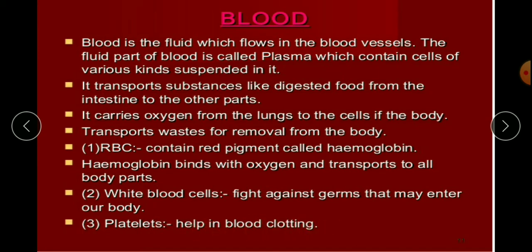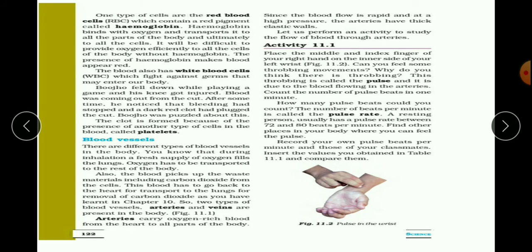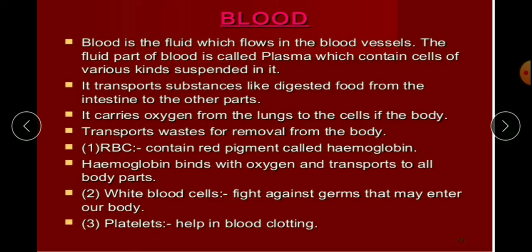Blood clotting means helping in stopping the blood flow. Okay, so this is what about blood. Very importantly, I hope you understood about blood, isn't it? So what are the 5 components of the blood? The first is plasma, second is red blood cells, and in that we have to remember about hemoglobin also. Next is WBC, and the fifth one is platelets. So 5 components are there in the blood.